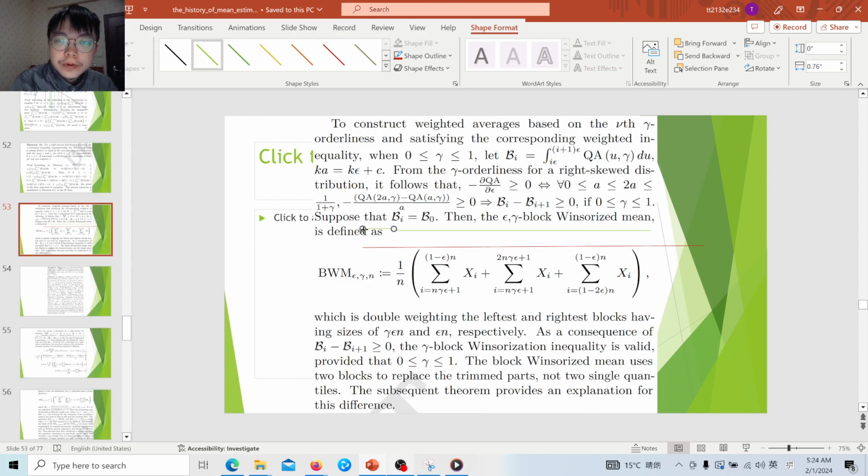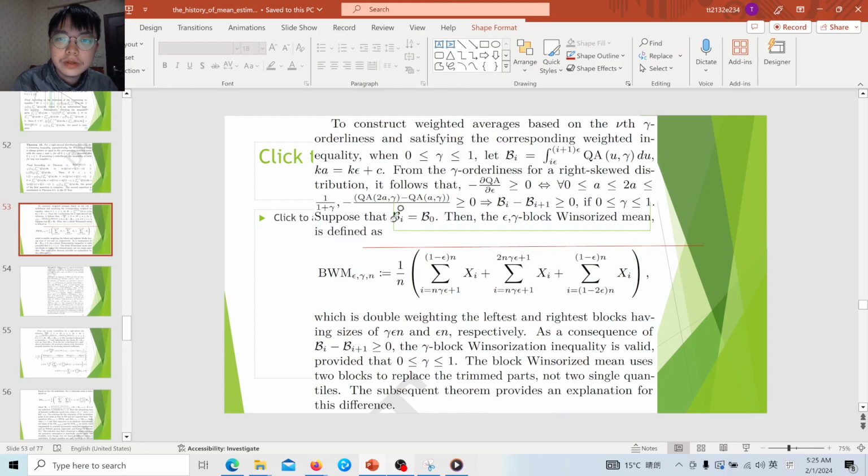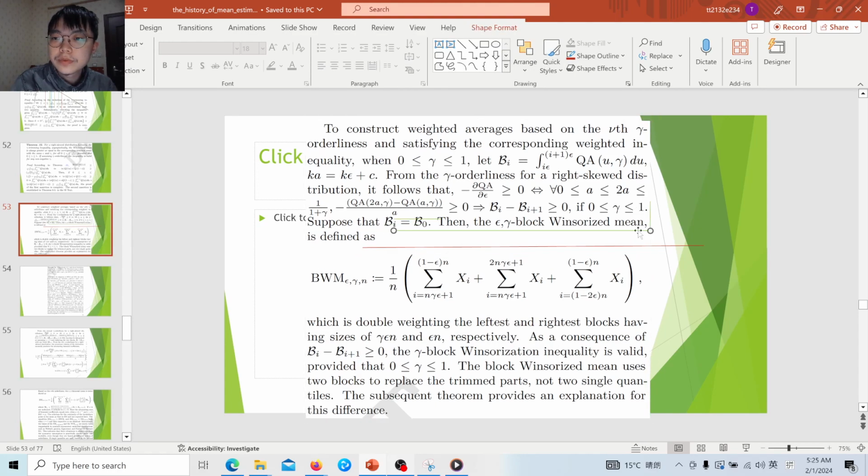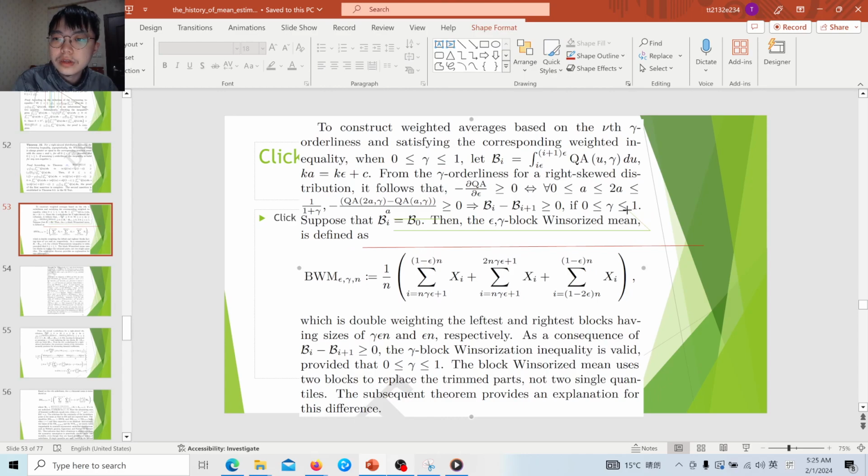The Winsorized mean computes the main proportion and replaces the trim part with the extreme values. The broad Winsorized mean also replaces the trim part, but with less extreme values. It is like this. So it is similar to the Winsorized mean.